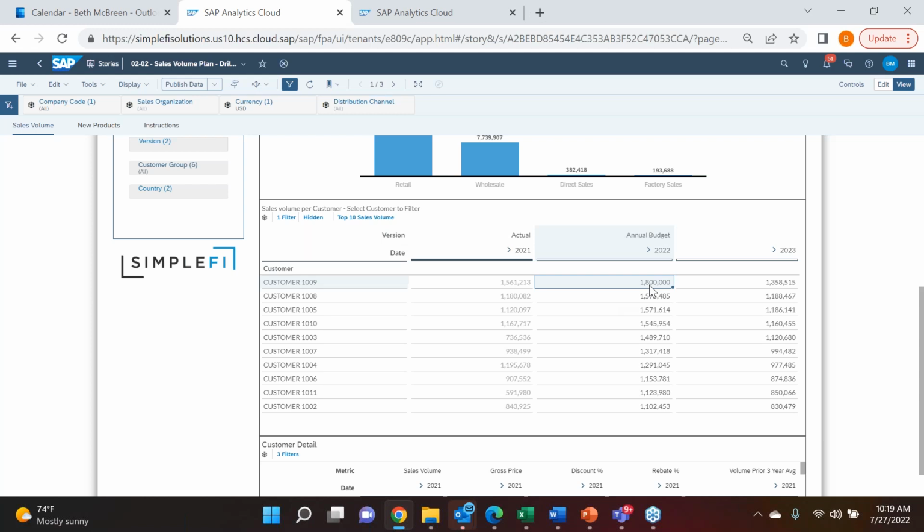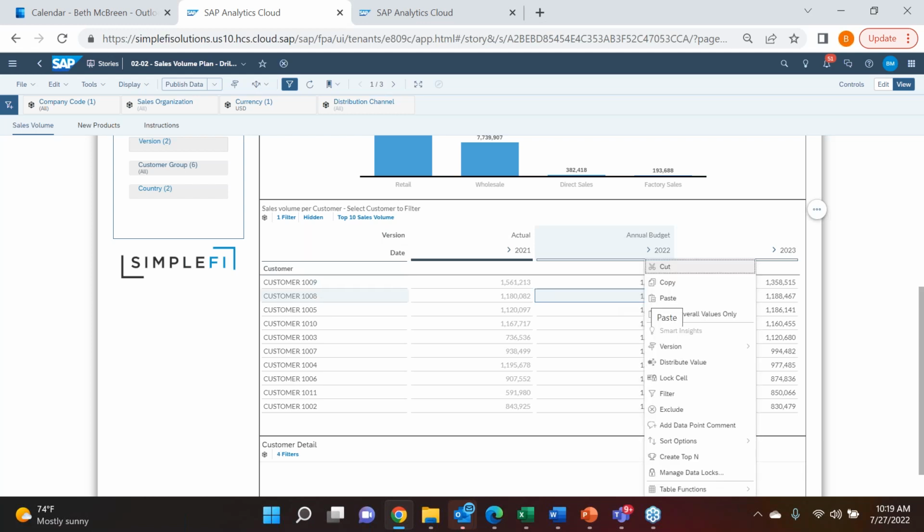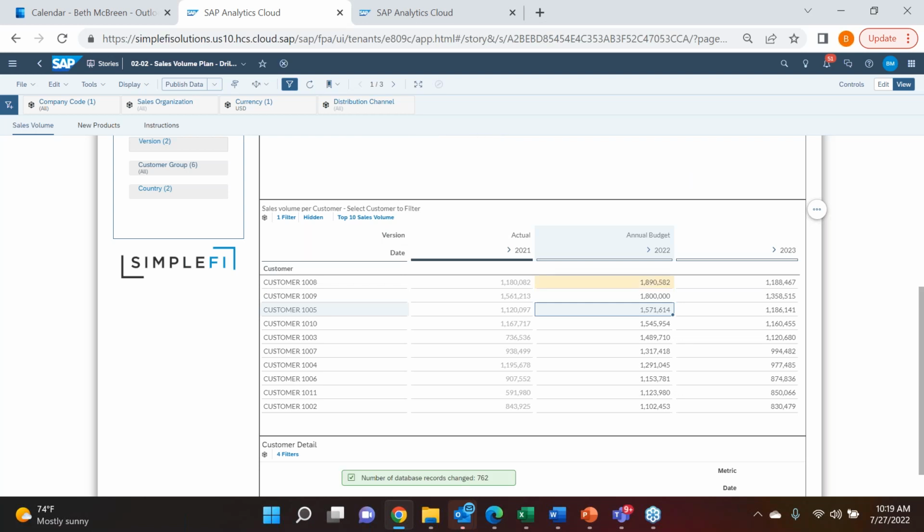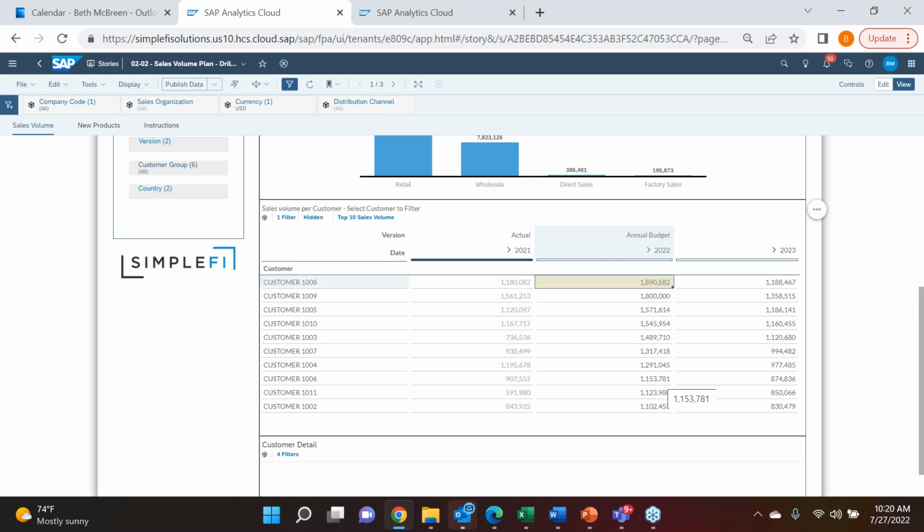So I could come in here, again on a dashboard view, and say this customer is going to increase by 20%, or I'm going to make that assumption. It'll go ahead and actually move it to the top here, because now it is going to be our top customer for 2022.